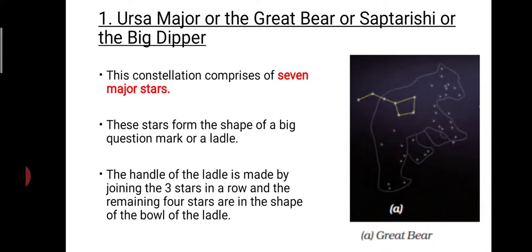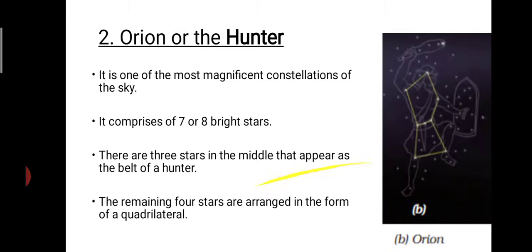So here you can see there are 7 major stars. The first 3 form the handle of the ladle and the rest of the 4 form the bowl of the ladle. The Orion or the Hunter is the next important constellation.